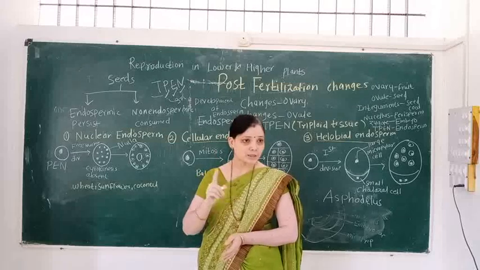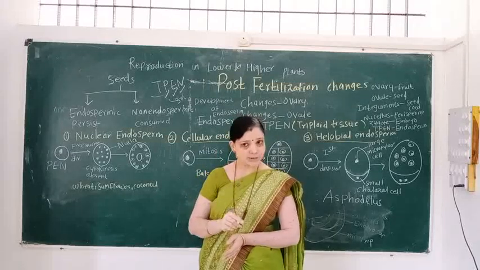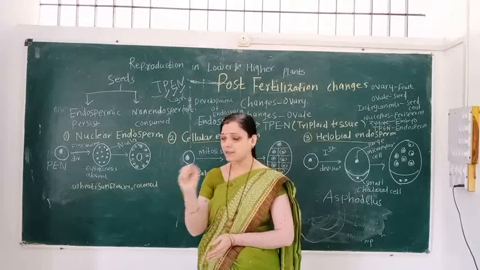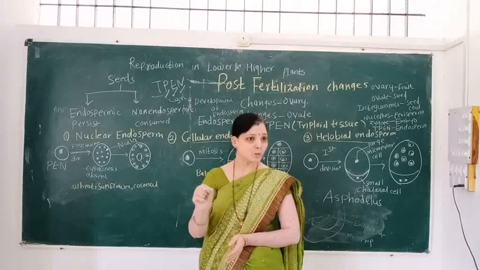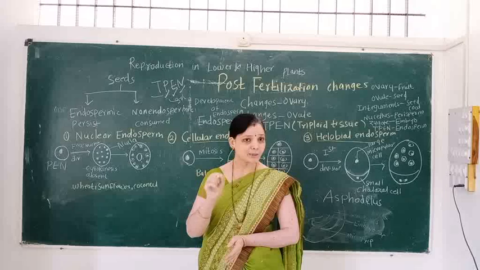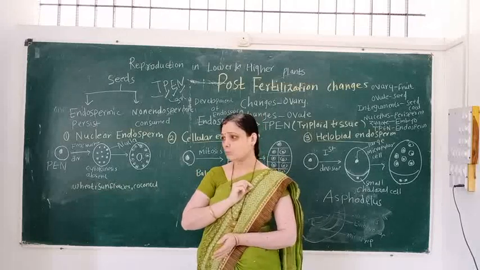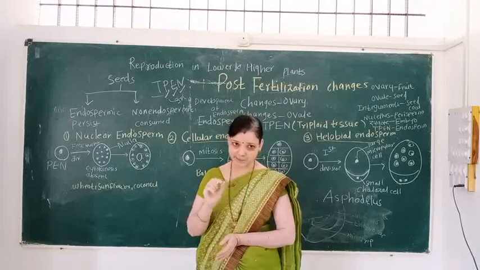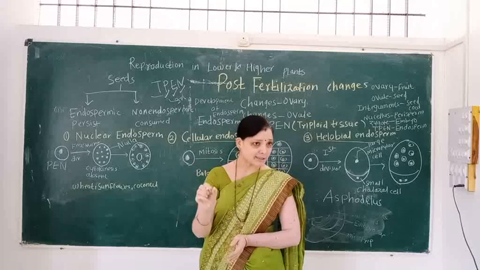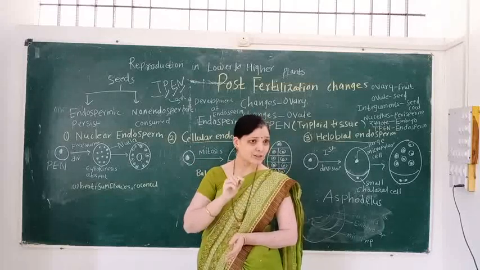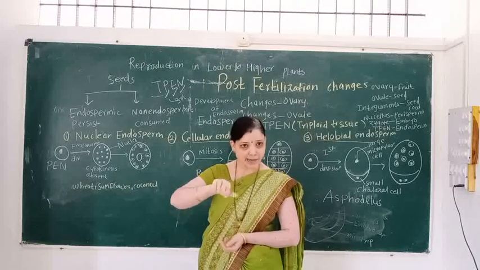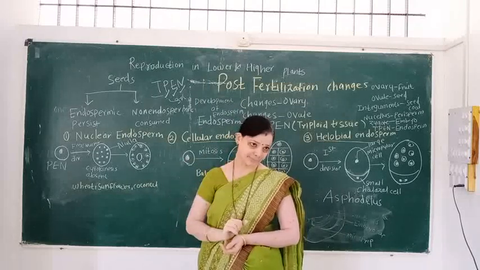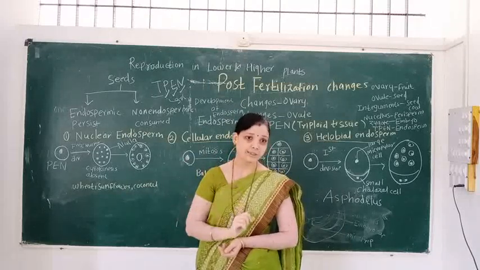In nuclear endosperm, the PEN undergoes division, and there is formation of many nuclei, but wall formation does not take place. Then at the center, a vacuole is present. This vacuole pushes the nuclei to the peripheral side, and then wall formation takes place.